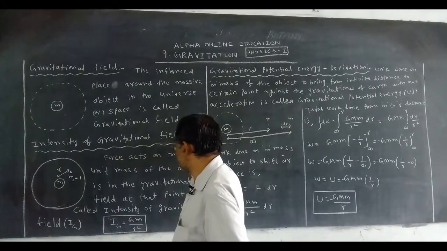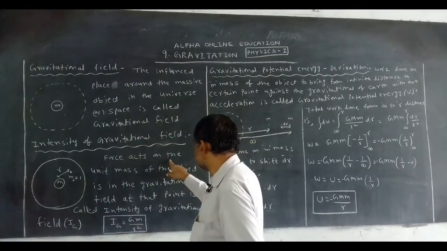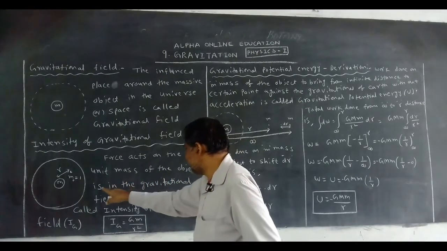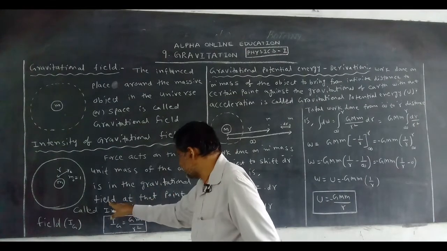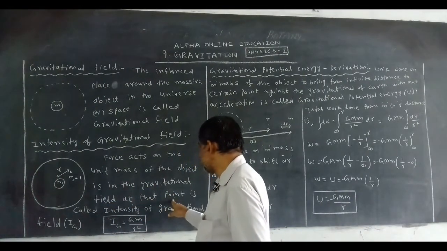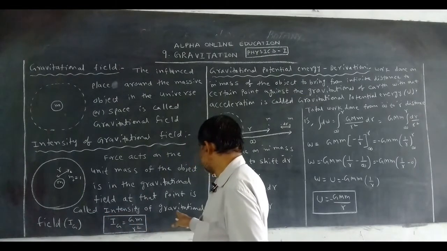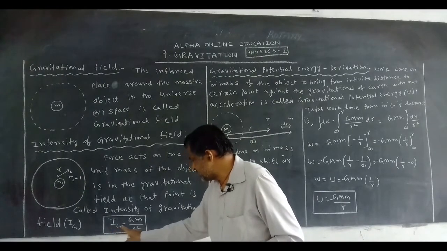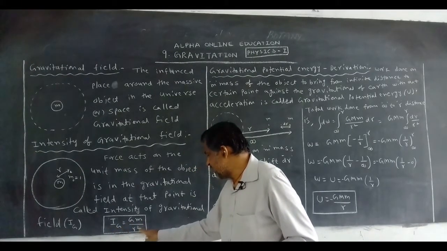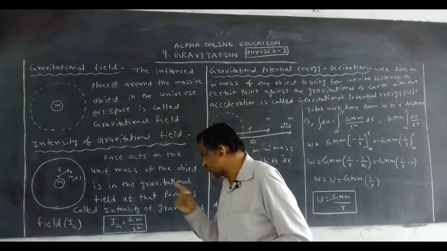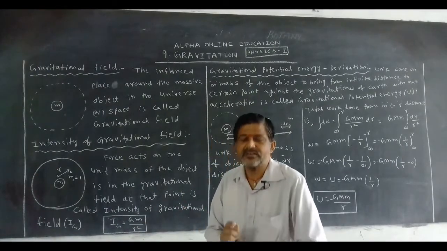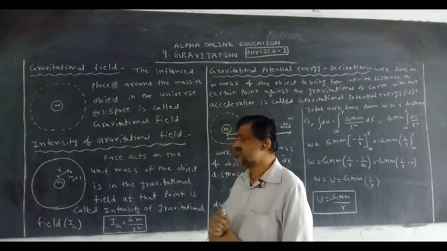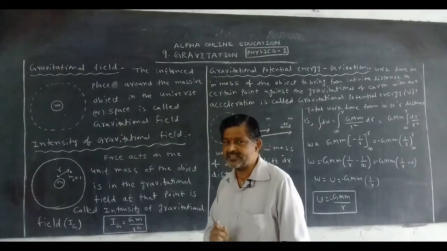The force acting on the unit mass of the object in the gravitational field at that point is called intensity of gravitational field. The intensity of gravitational field Ig is equal to GM by r square. Now it looks like the equation of small g, but it is not small g. It is the intensity of gravitational field equation.